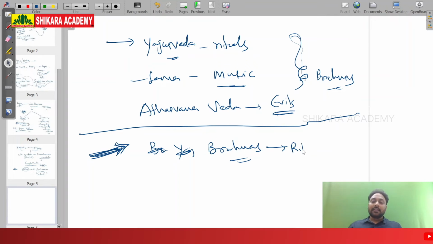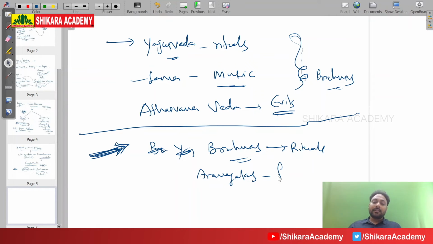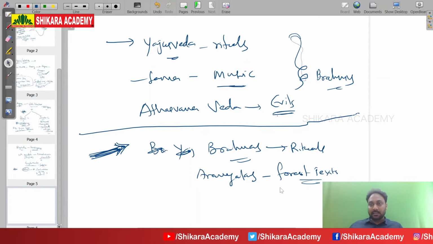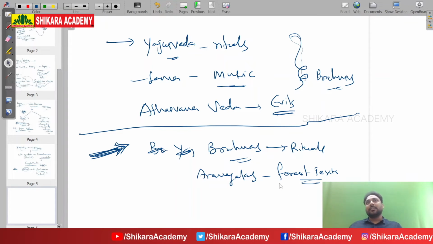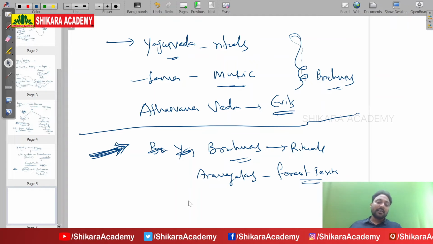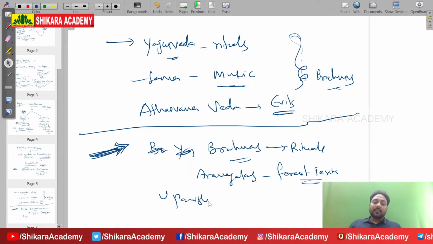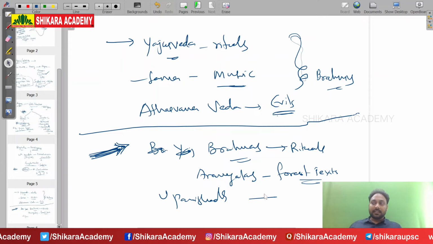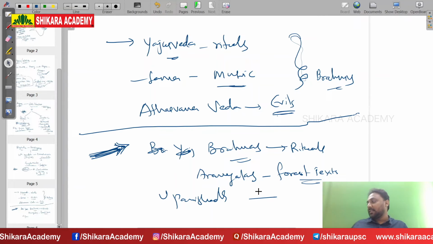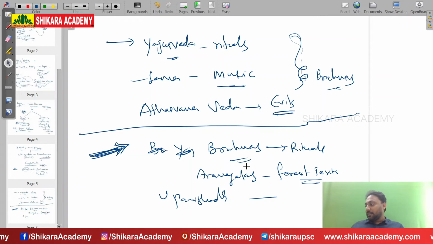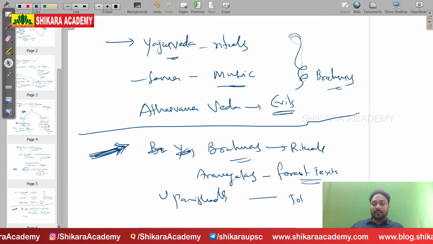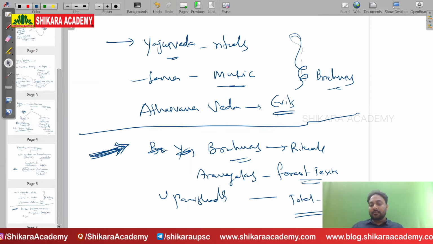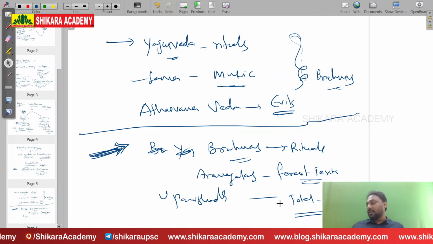Brahmanas deal with rituals. Aranyakas deal with forest texts. Aranya means forest, the texts which deal with the life of sages in the forest. Aranyakas and Upanishads are very, very important. The Upanishads are a total of 108.